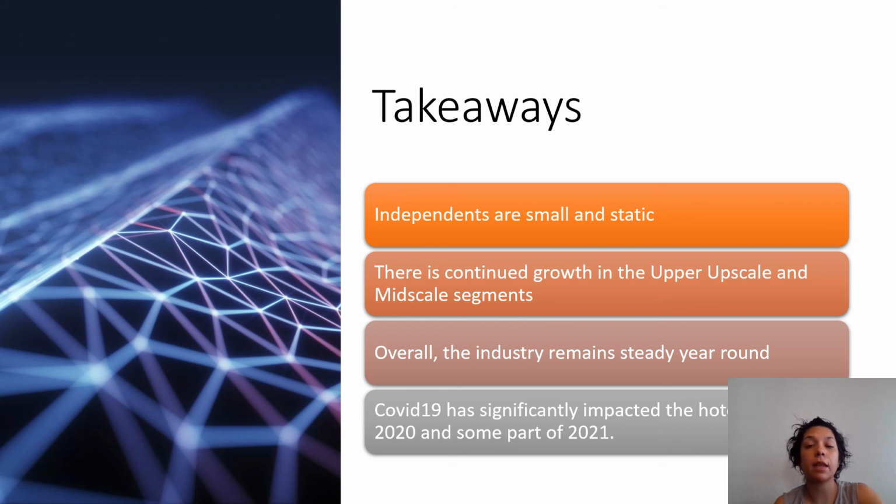Takeaways. Independents are small and static. There is continued growth for upper upscale and mid-scale segments. Overall, the industry remains steady year-round. Again, COVID-19 has significantly impacted the hotel industry in 2020, and we still see some of those effects in some part of 2021.